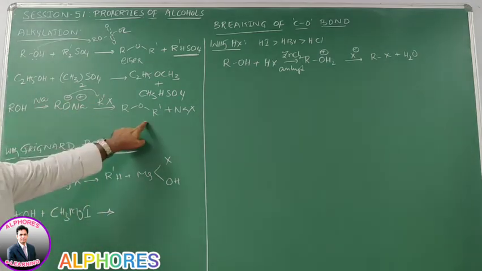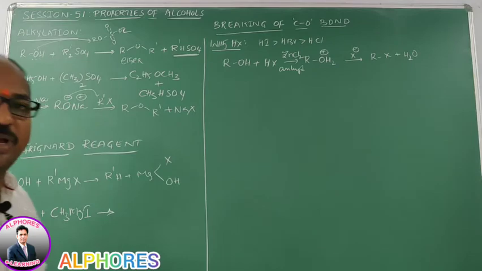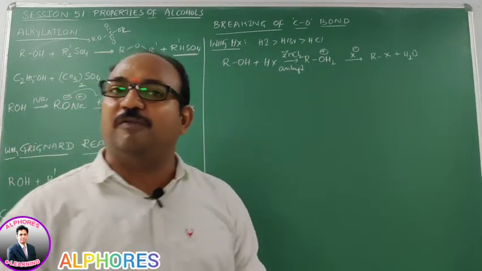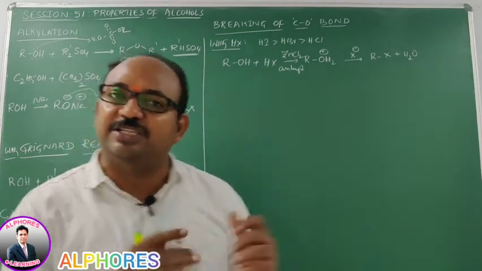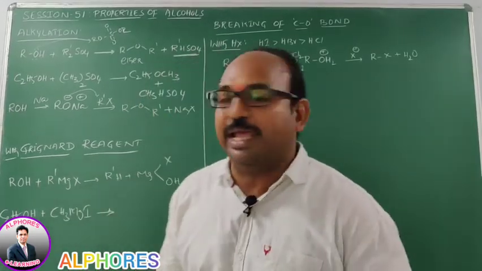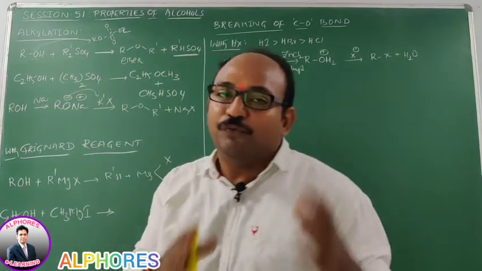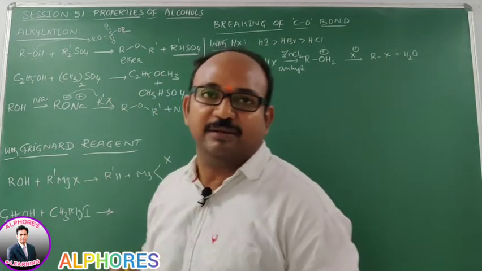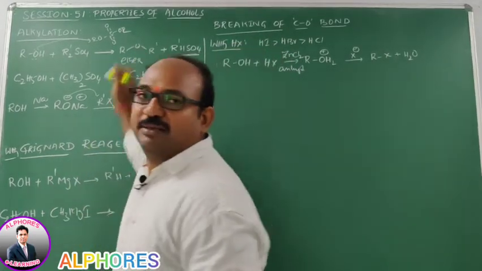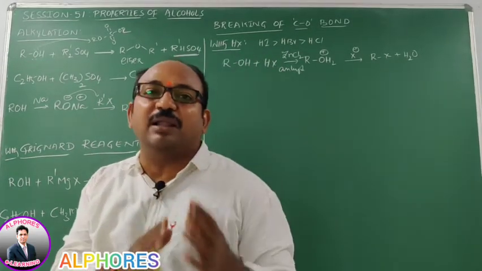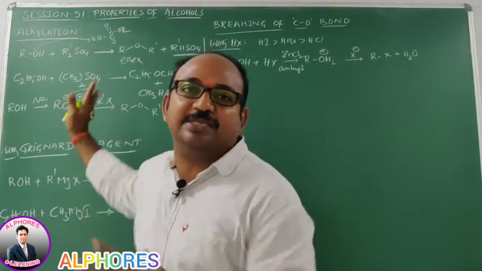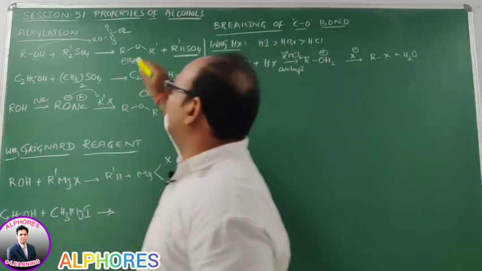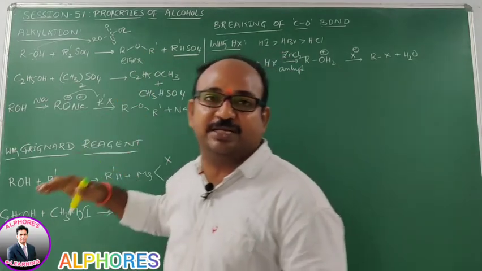Along with the substitution product, the elimination product is also obtained, depending upon the nature of the alcohol, whether it is primary, secondary or tertiary. Whereas in this reaction, formation of an elimination product is not feasible, because there is no base in this reaction. In alkylation of alcohols there is no base, hence elimination does not take place. We are getting ethers. That is the difference between these two reactions.